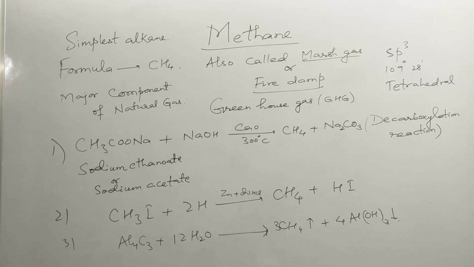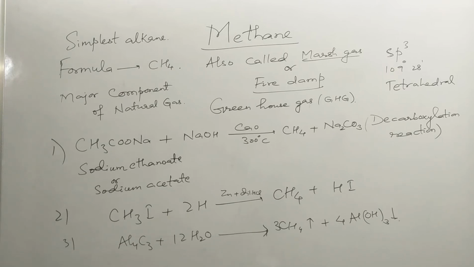It is prepared by decarboxylation of sodium ethanoate or sodium acetate. When sodium acetate is treated with soda lime, it forms methane plus sodium carbonate. This reaction is an example of decarboxylation. Decarboxylation simply means the removal of the CO2 group from the molecule.